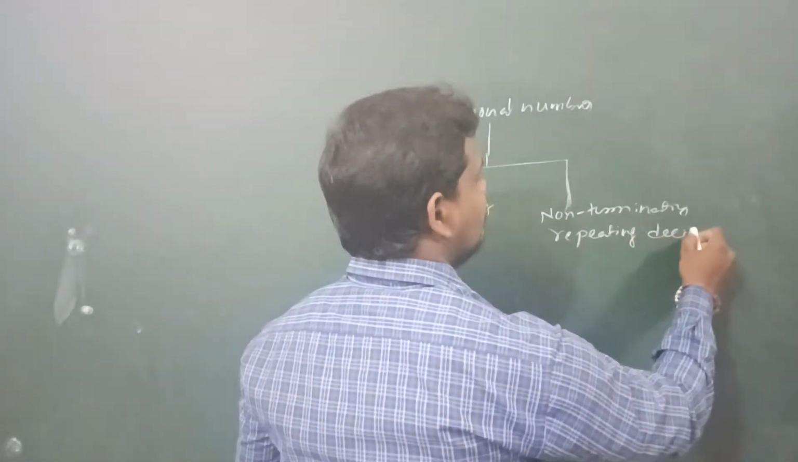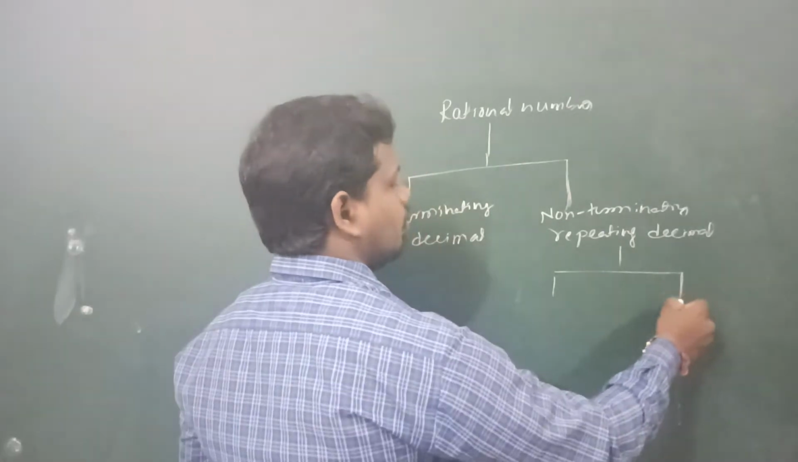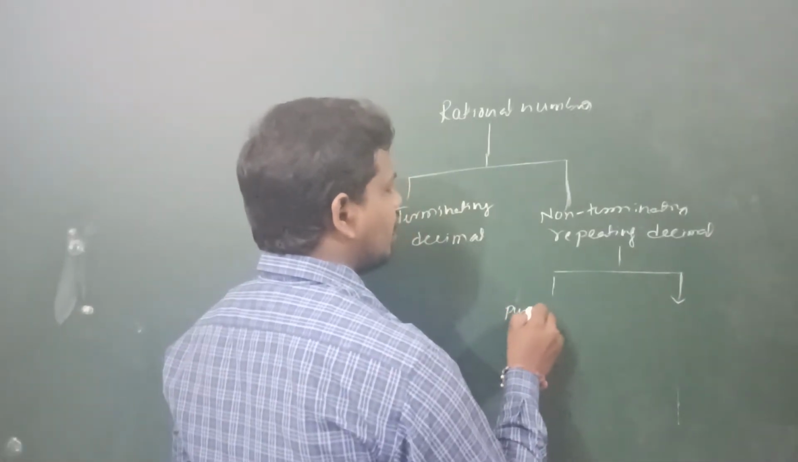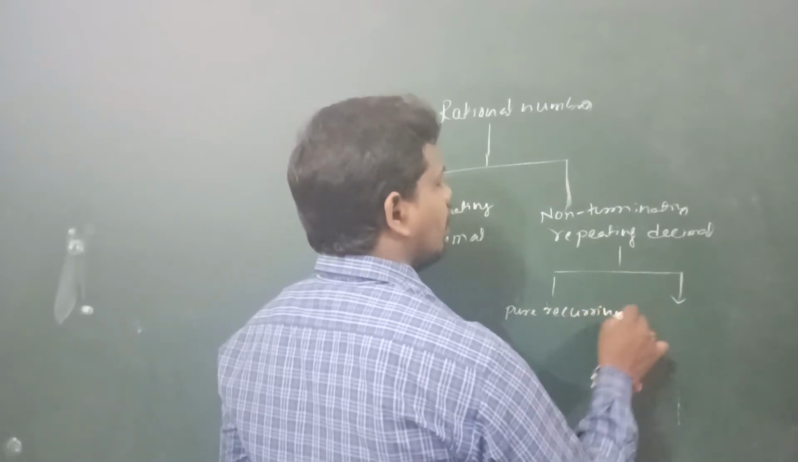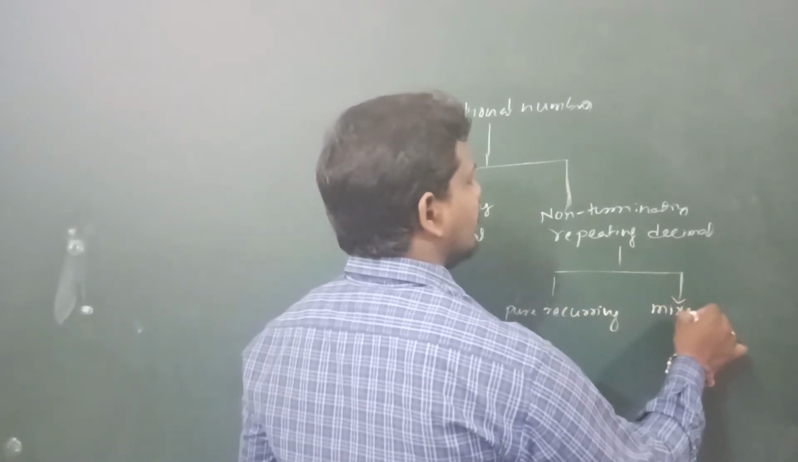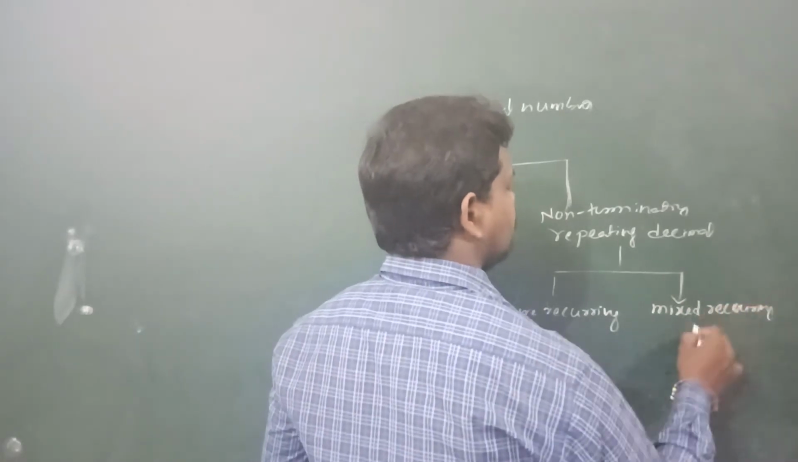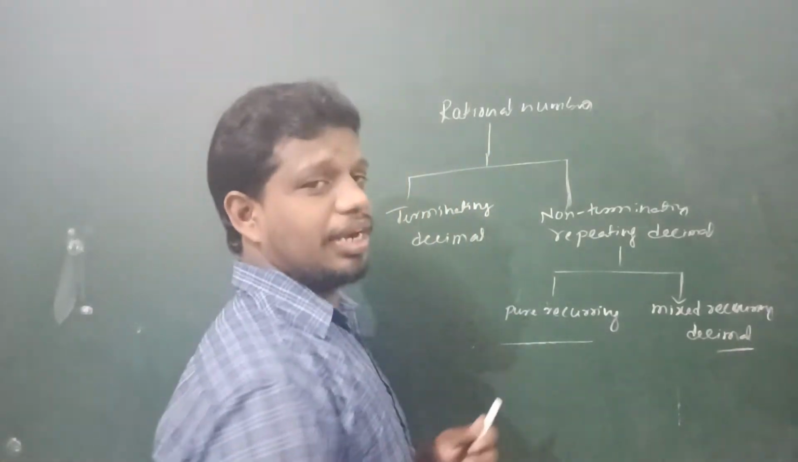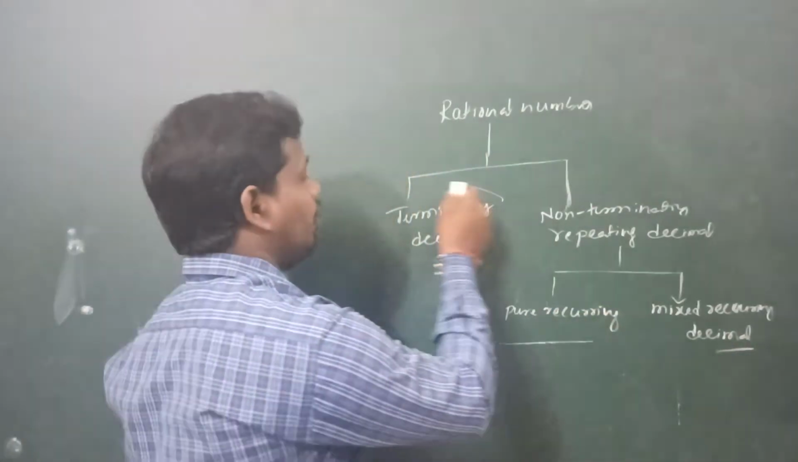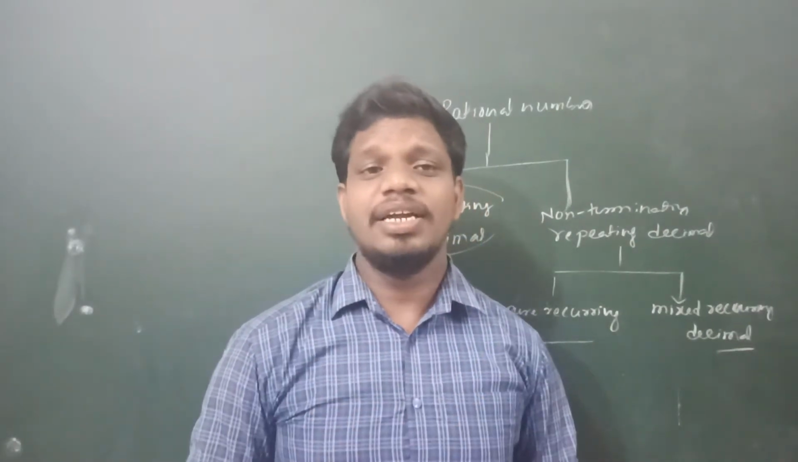In the non-terminating repeating decimal, again there are two types. What are they? Pure recurring decimals as well as mixed recurring decimals. Pure recurring decimals and mixed recurring decimals. So first we will discuss terminating decimal. What will we discuss? Terminating decimal.